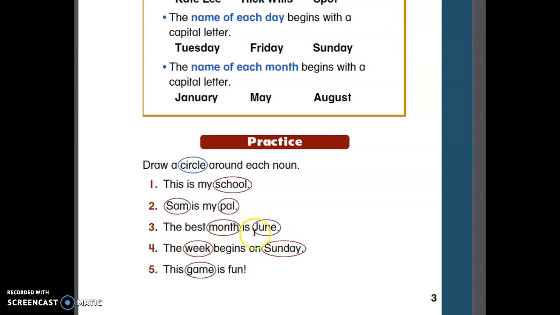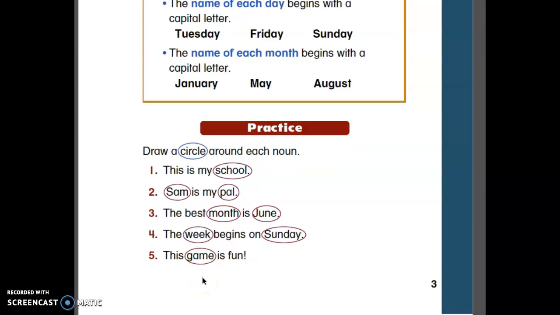The best month is school. So far we have school, this is a noun. Sam, this is a noun. Pal or friend, this is a noun. Month, this is a noun. June, this is a noun. The week begins on Sunday. The week is a noun. Sunday, it's a noun, and we have a capital letter. And this game is fun. Game is a noun. Okay. Let's see what else we have.